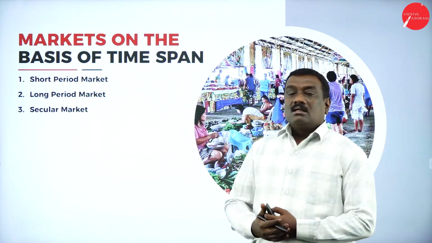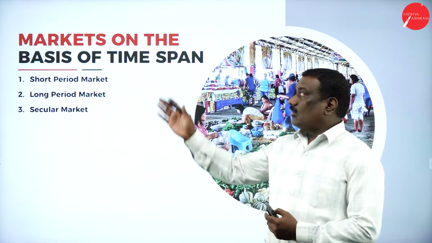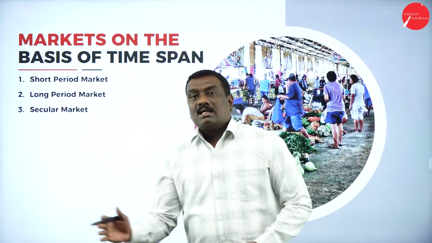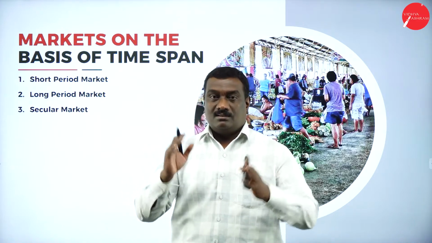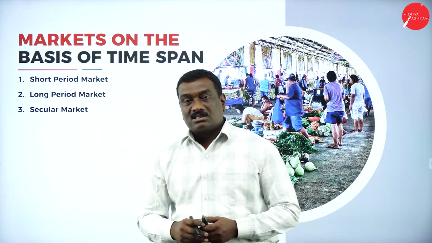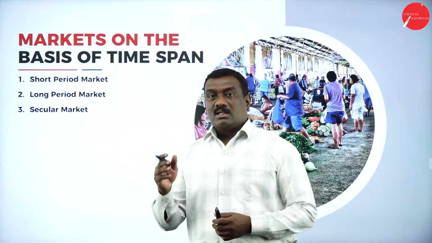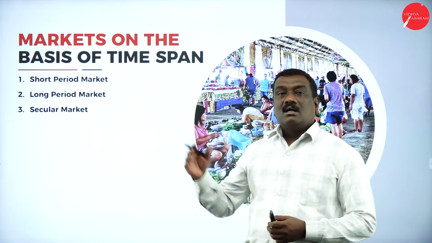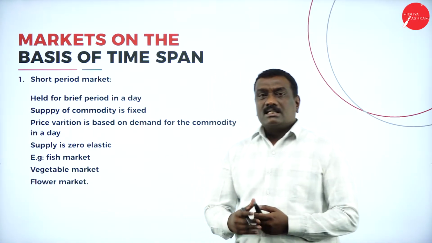Now we can see the fourth one is the markets have been classified on the basis of the time span. It says the markets have been classified on the basis of time span, means that is on the basis of period. Here we can see there are 3 important types of markets on the basis of time span, that is on the period. First one is the short market, then second we have the long period market, and third one is the secular market.